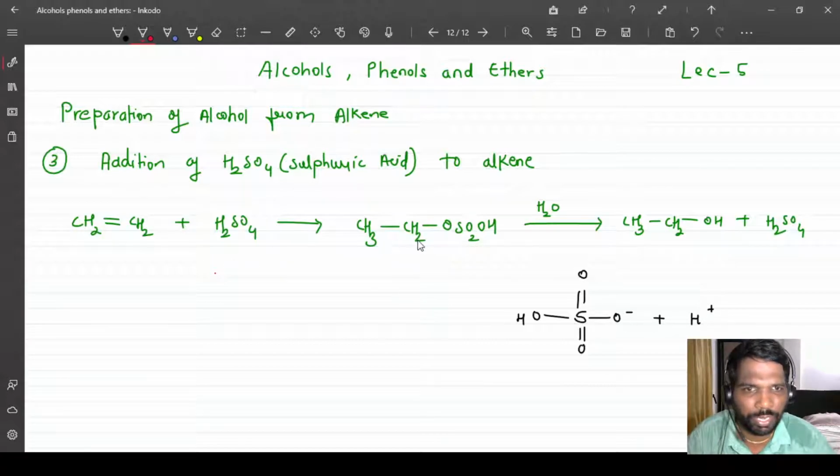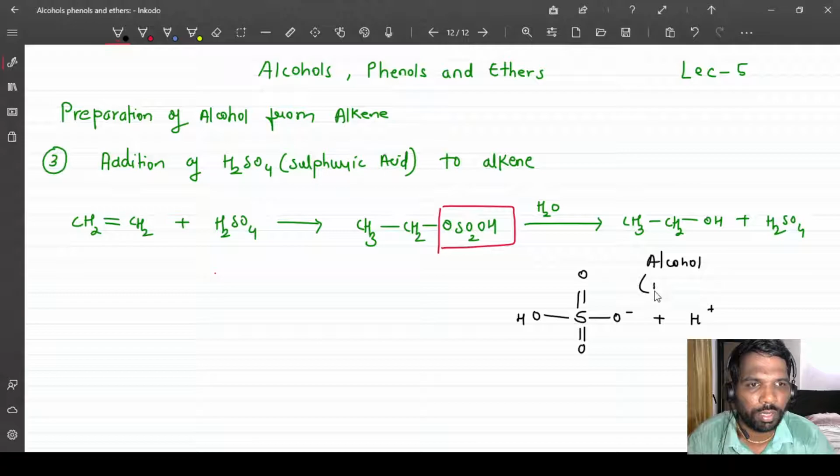So that becomes CH3 and the double bond goes. Then this H2O, it is made up of H plus and OH minus. From this, I want this molecule to leave. It needs an H plus, and if it gets H plus, then it becomes sulfuric acid, H2SO4, and that is how it will go. And OH minus is going to get substituted over here, and this is the alcohol you are getting. That is ethanol.